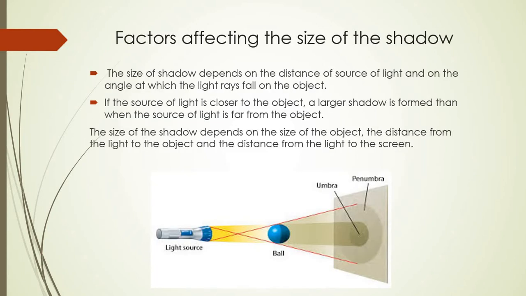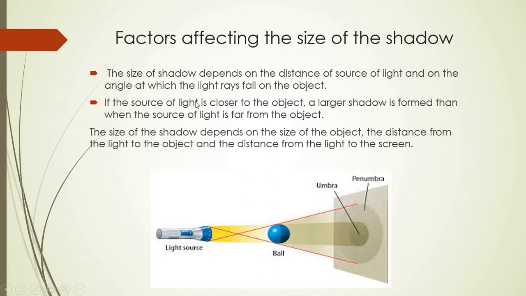Now coming to the factors affecting the size of the shadow, means how the size of the shadow can be changed. What are the different factors which affect the size of the shadow? So the first one is, the size of the shadow depends on the distance of the source of light and on the angle at which the light rays fall on the object.